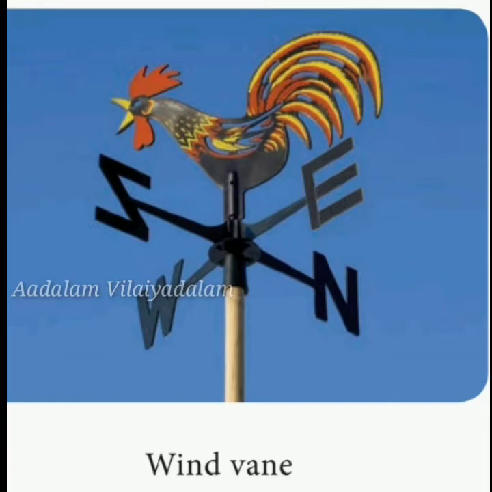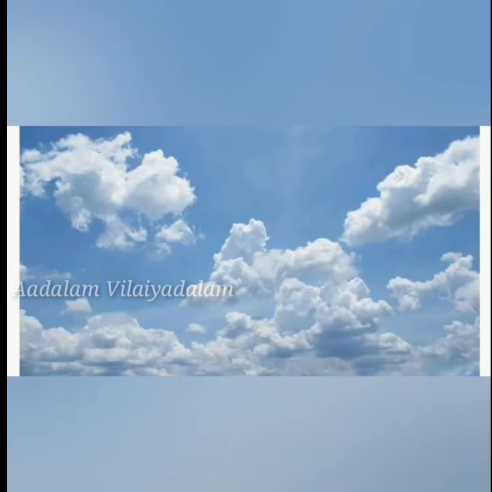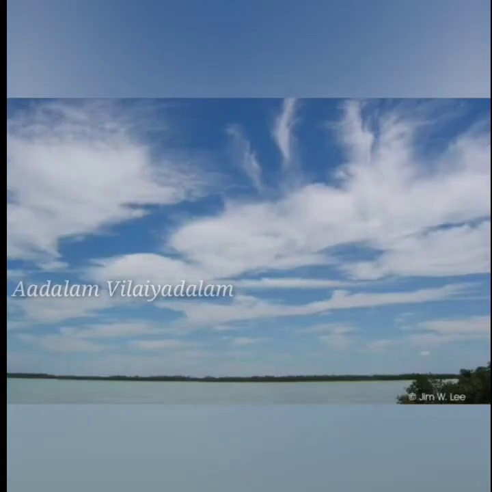Next we'll see about clouds. We all know what a cloud is, right? Because of the clouds only we are getting rain. We have 3 main types of clouds. The first is high clouds, then middle clouds and low clouds. In high clouds we have 3 types: cirrus, cirrocumulus, cirrostratus. Cirrus clouds have icy crystals, are very dry and do not give rainfall. These clouds will not give rainfall.